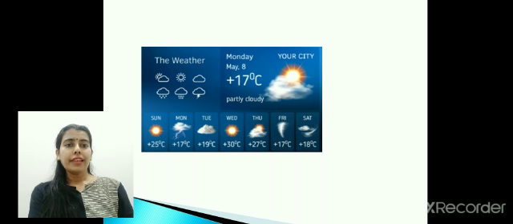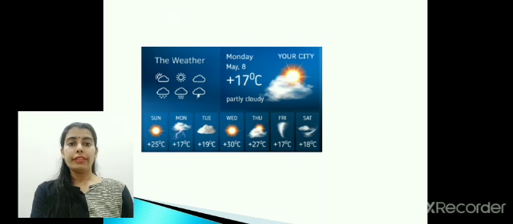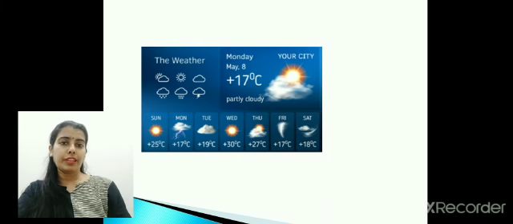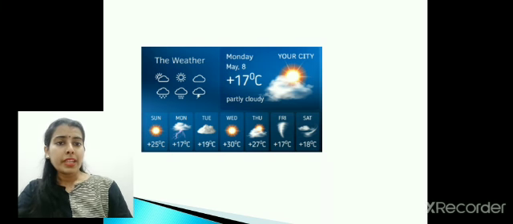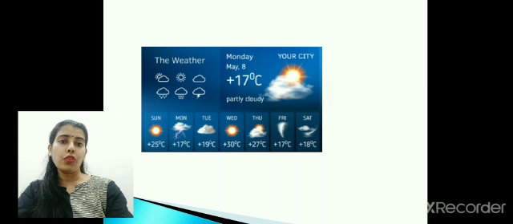This is the slide which is showing you the weather forecast of a place. If you ever look at any of your mobile apps that show you the weather forecast, or even in the newspapers, you will find these elements of the weather being shown. That is, how much is the temperature, how much is the humidity, if it is cloudy or rainy, if it is going to be sunny, or maybe sometimes a thunderstorm could be forecasted.